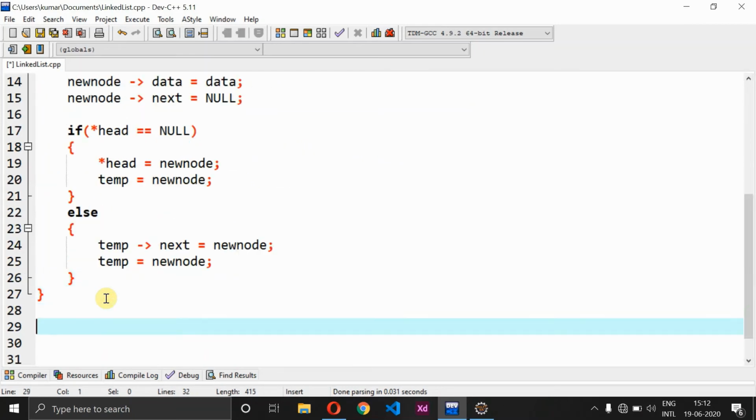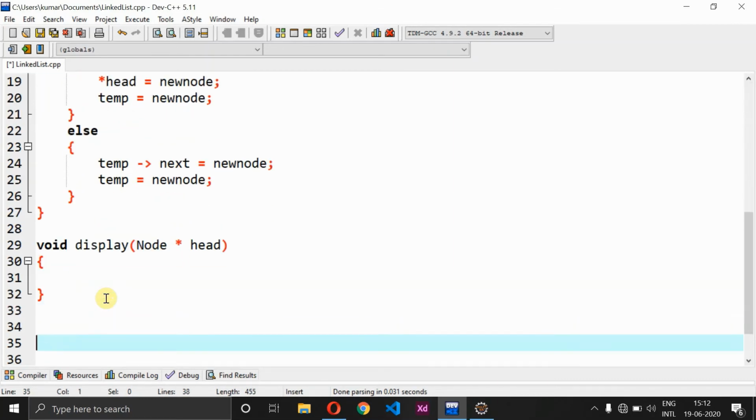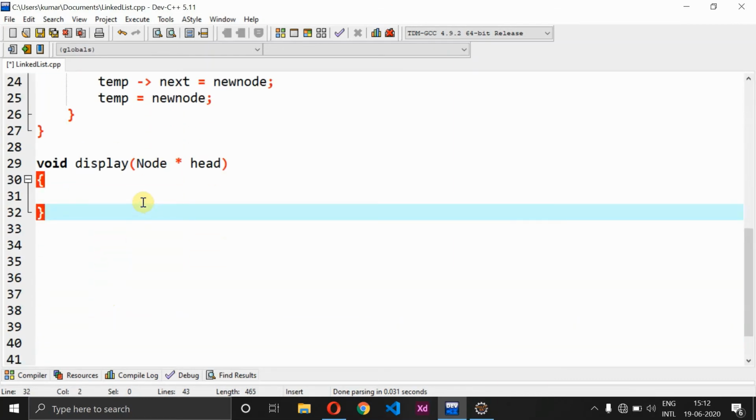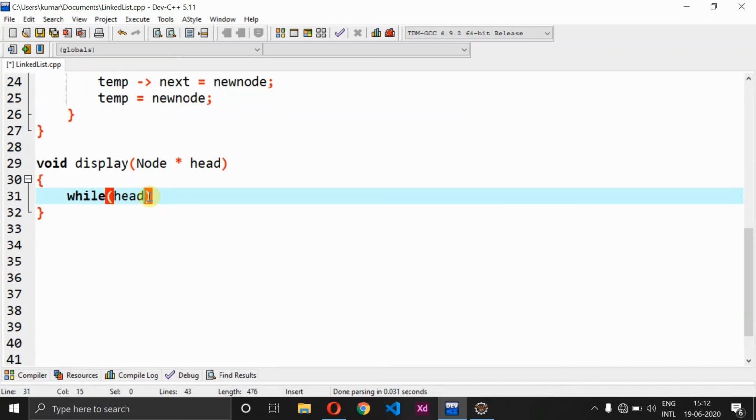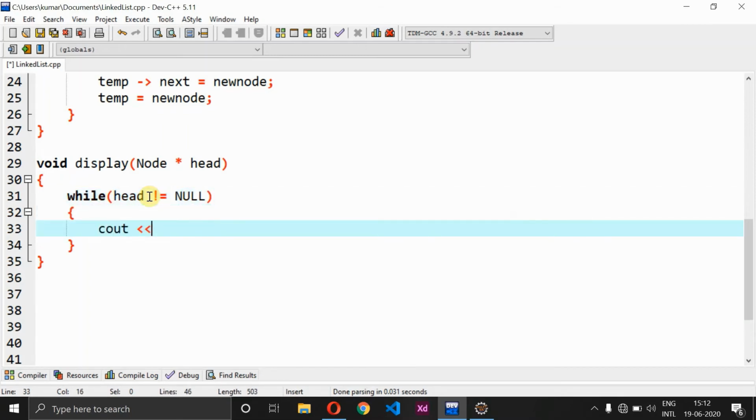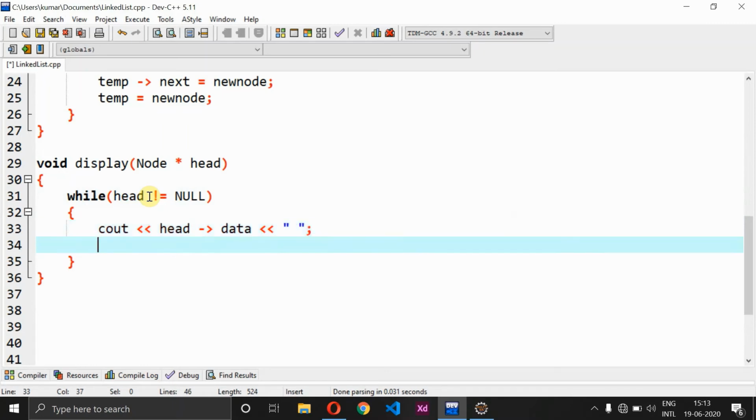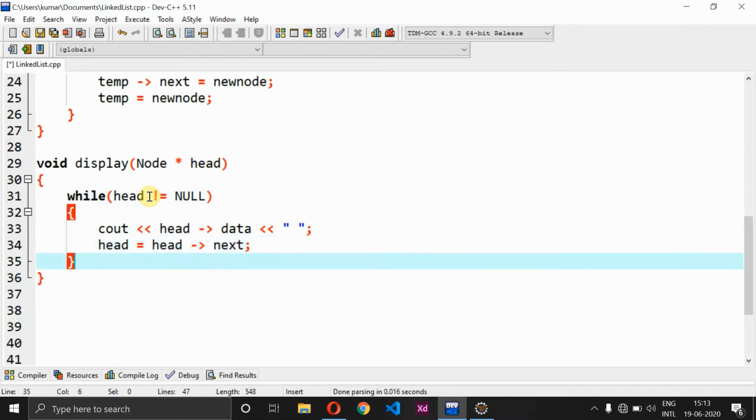So now let's write a code for display and then we'll go with main method. So display, void display of node star head. Let me just give enter here so that you will have a wide view here. So while head of next or while head not equal to null, if head is not equal to null, then what I should do? See out head of data and then a space. Followed by this, head should be modified as head of next.